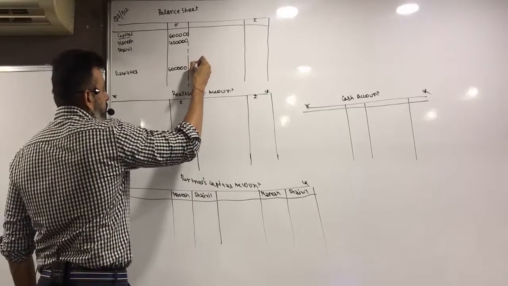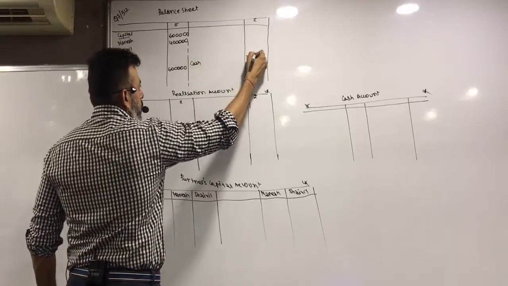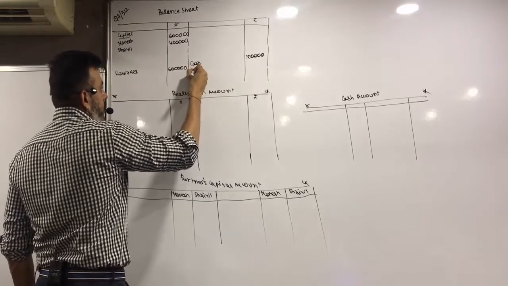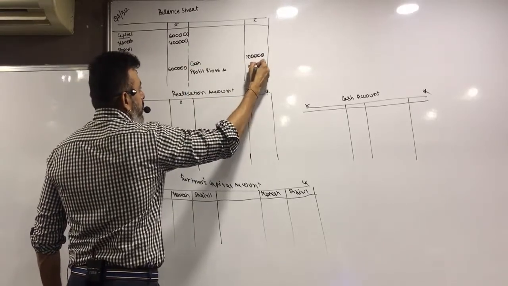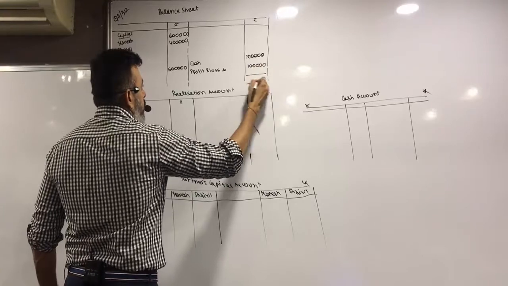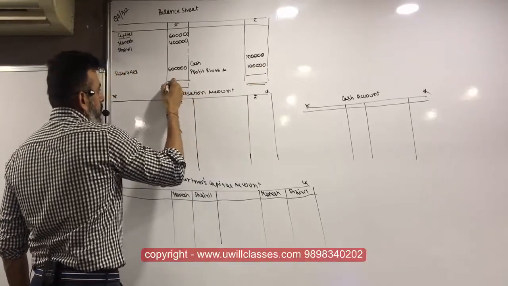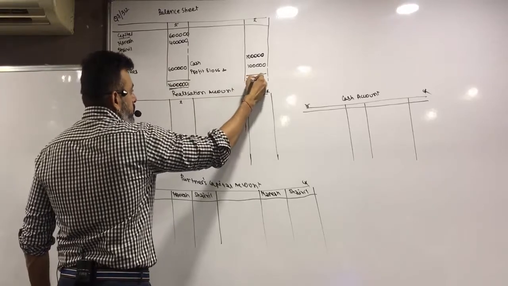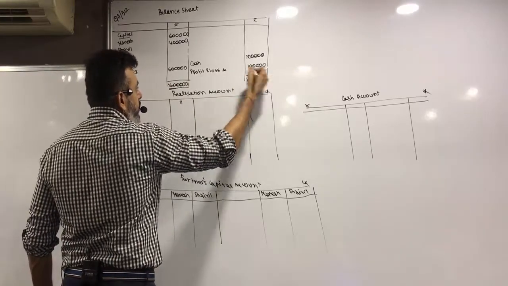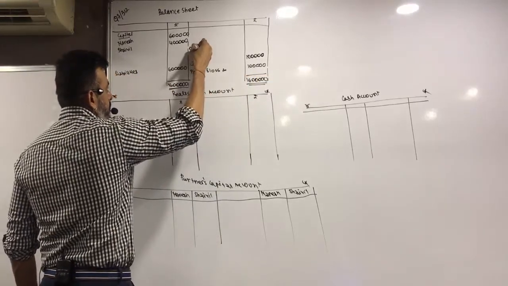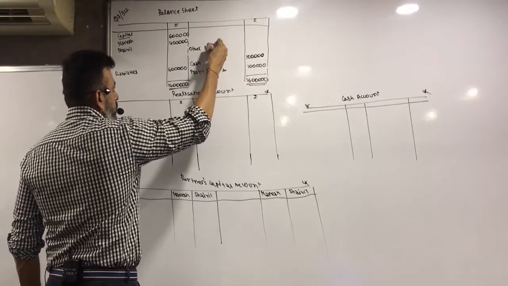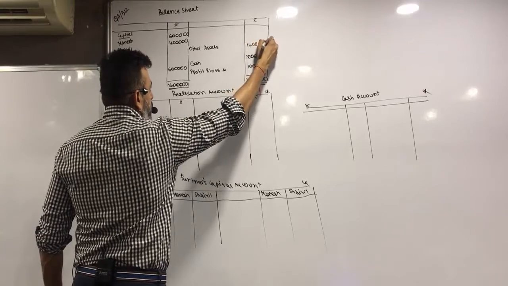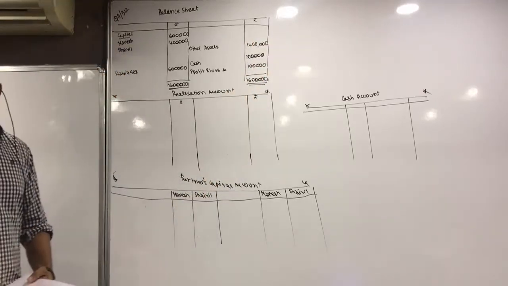So cash 1 lakh and profit and loss account also 1 lakh. 16 lakhs total. So what are our other assets? Other assets 14 lakhs. Got it, everyone?